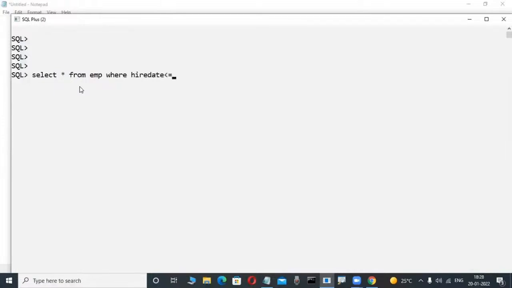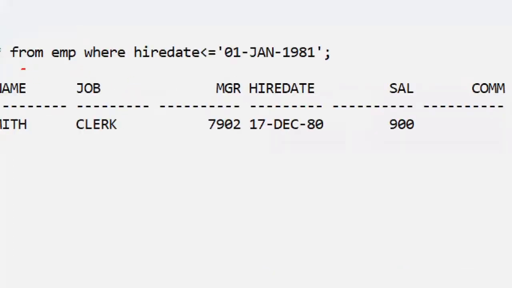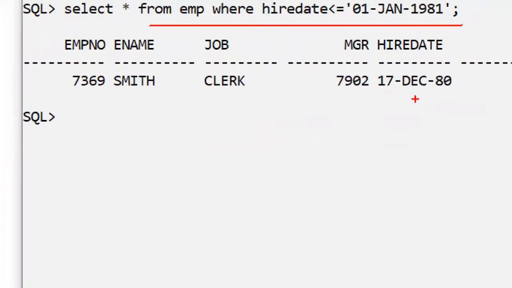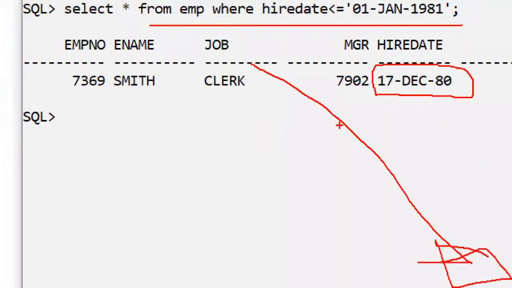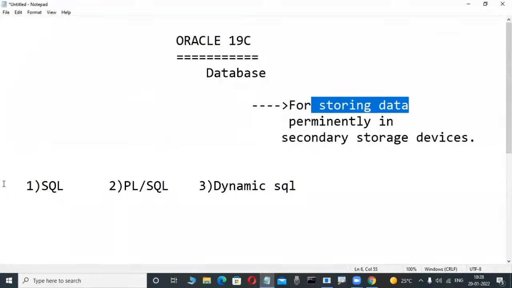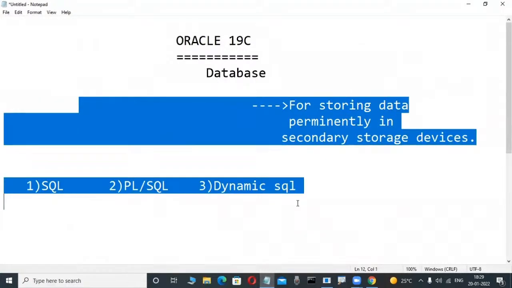Just by writing a query, the data is displayed automatically. With a single line of code, the employees who joined before 1981 are automatically retrieved from the database. That is why retrieving data this way is efficient and powerful. This is possible only through these databases and these languages.